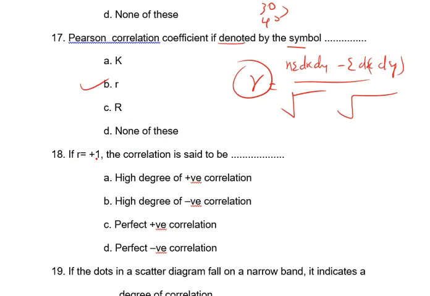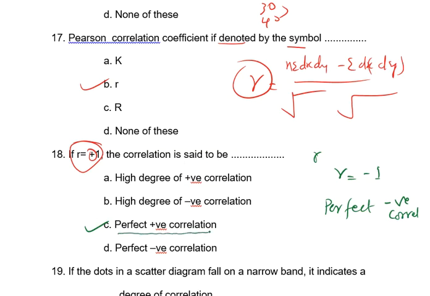If r equals plus 1, the correlation is said to be what? If correlation is exactly positive 1, it is called perfect positive correlation, because it is plus here. If correlation equals minus 1, then it is called perfect negative correlation. But in this case it is positive, so the correct answer is perfect positive correlation.